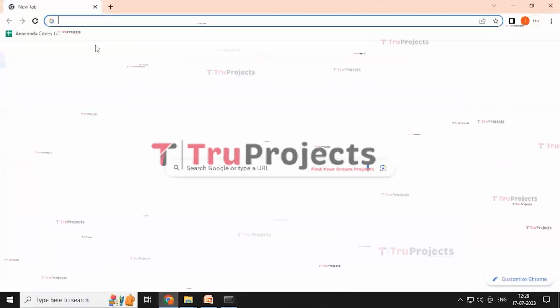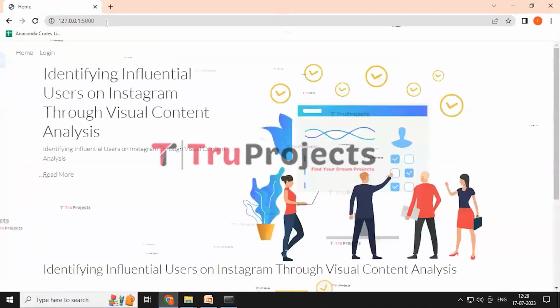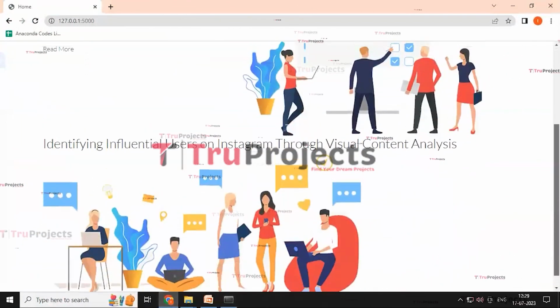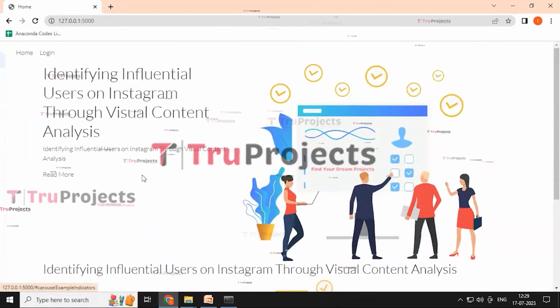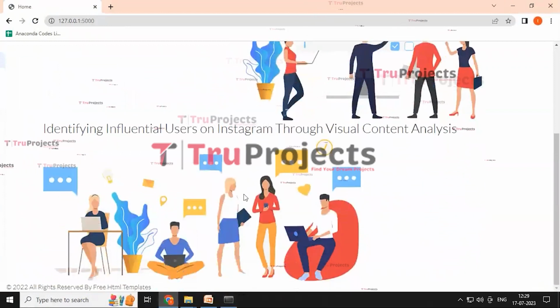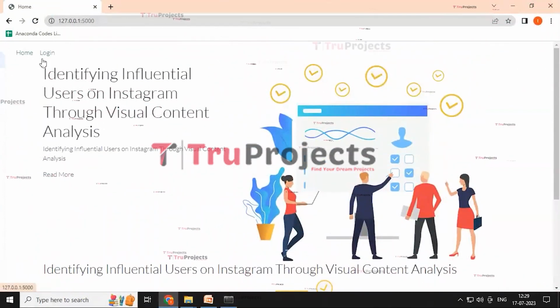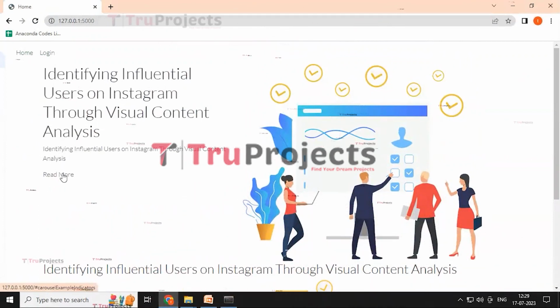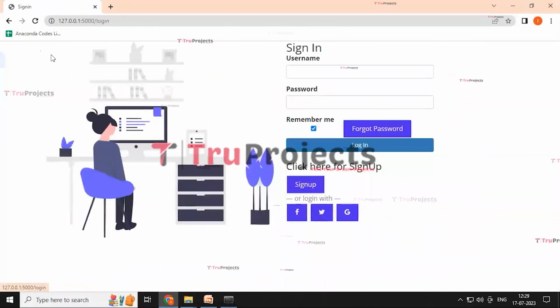I'm opening Chrome, pasting this address and clicking enter, and we get a home screen like this, showing the title of the project and having home and login buttons, and also a read more option within it. And I'm clicking the login button.